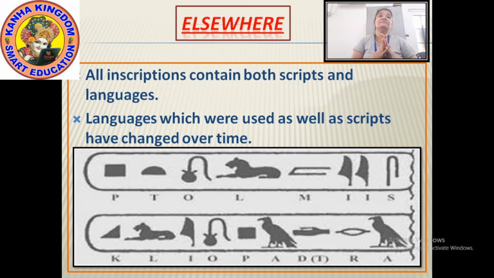The languages which were used as well as the script changed from time to time. All inscriptions contain both scripts and languages, meaning the inscriptions had all the languages included. Either they could be in 3 languages, or in 2 languages. Just have a look at this picture.